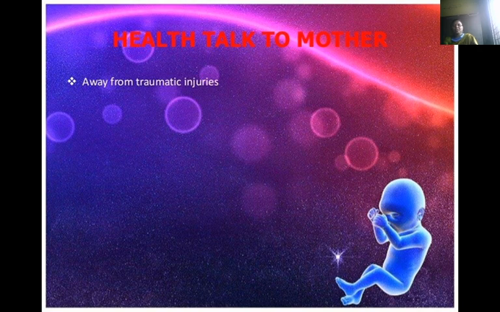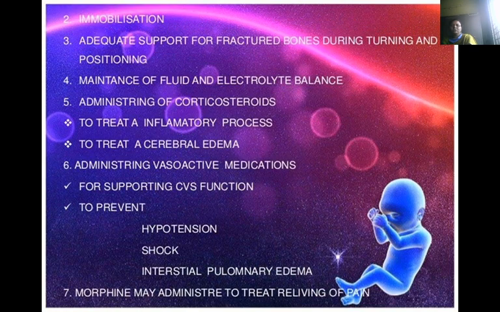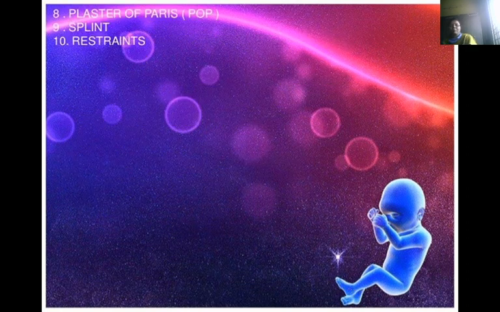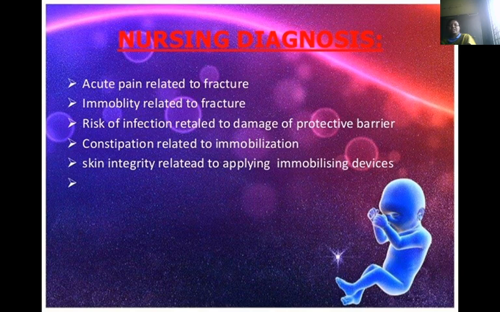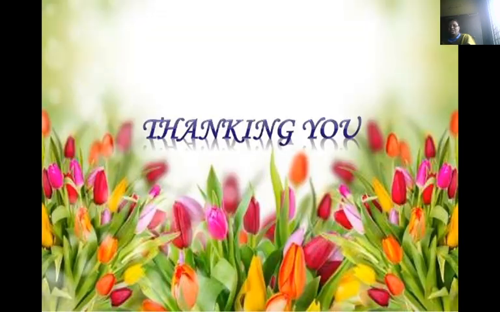Health talk to the mother: keep away from traumatic injuries, immobilization, adequate support for the fractured bone during turning and positioning, maintenance of fluid and electrolyte balance, administration of corticosteroids to treat the inflammatory process and cerebral edema, and administration of vasoconstrictive medications for supporting CVS function to prevent hypotension, shock and interstitial pulmonary edema. Morphine may be administered for relieving pain, plaster of Paris, and sprains and strains. So this is about fractures in children.